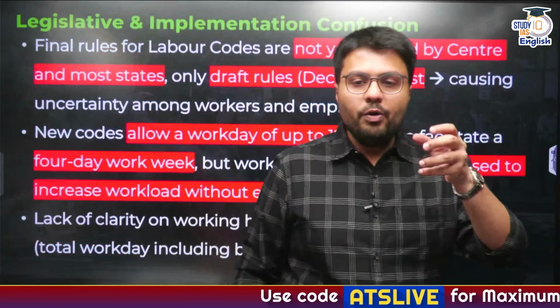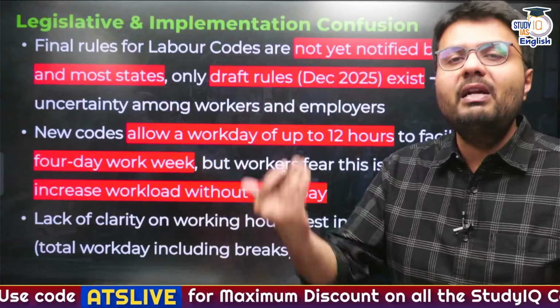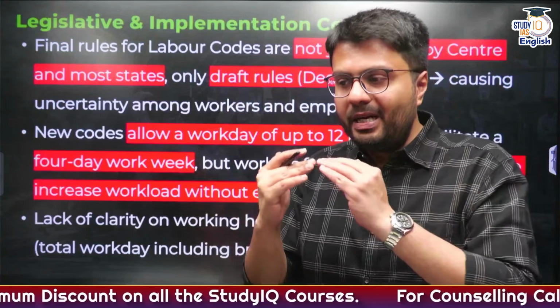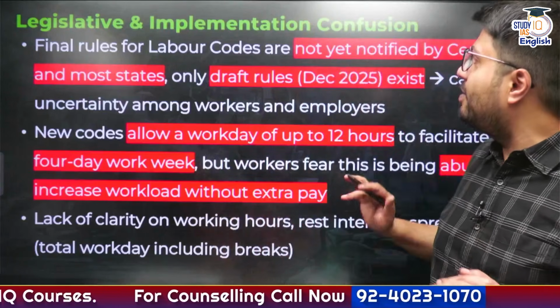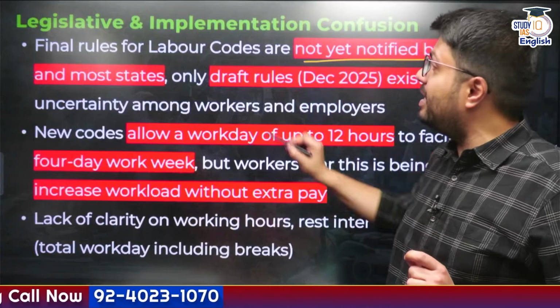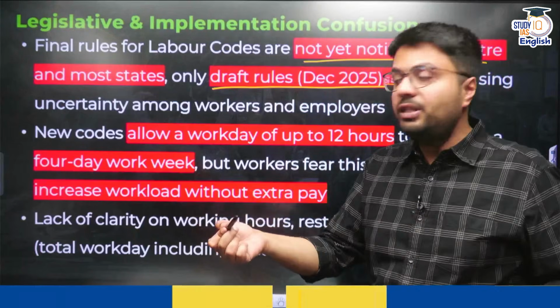So first, the expectations of the workers were high, but the reality did not meet the expectations. Similarly, as I told you, final rules of these labor codes were to be brought by the respective central and state governments, because the codes provide for a broader outlook, but in reality these rules will be made by the executives of the respective governments. They not being notified yet by the central or state governments, and only draft rules existing, causes uncertainty to these workers.